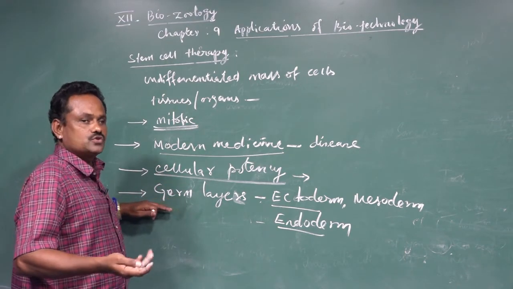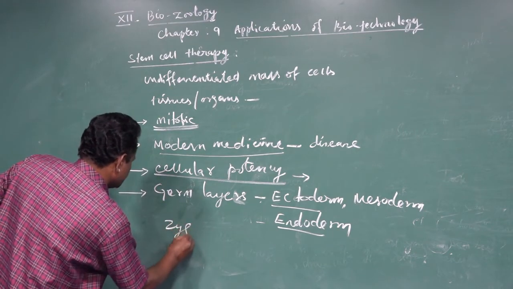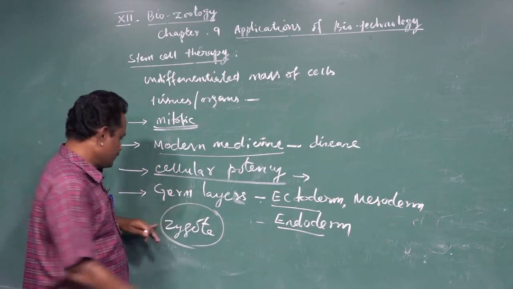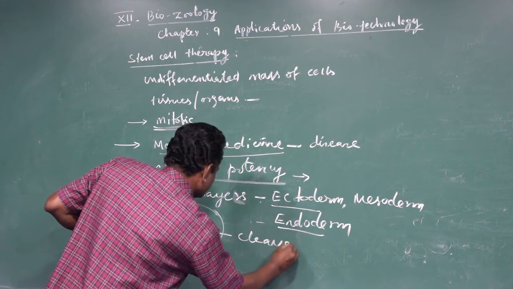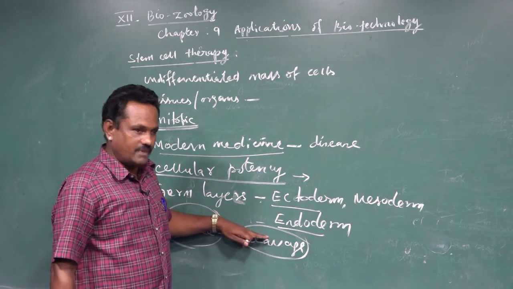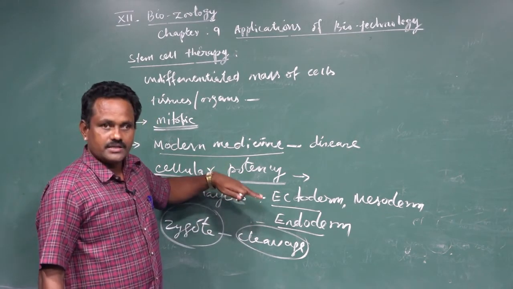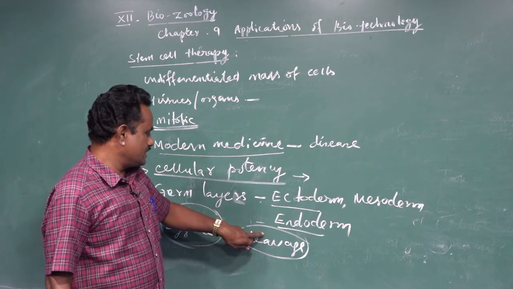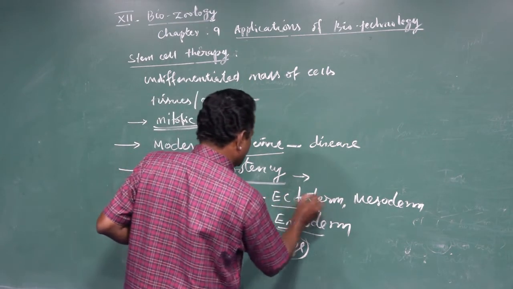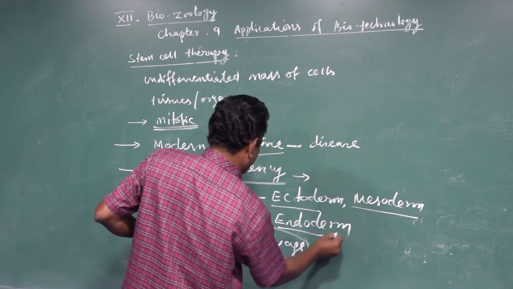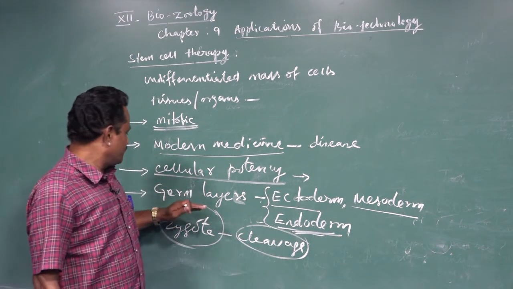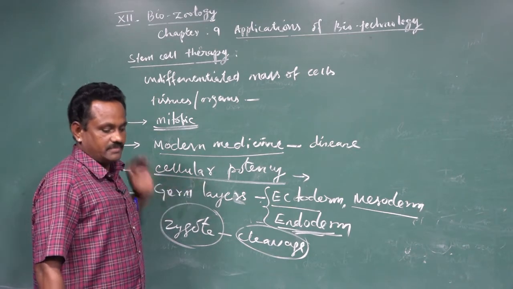When the gametes are fused together to form a zygote, the zygote undergoes continuous mitotic cell division. What we call this is the cleavage process. After the formation of many blastomeres, they undergo morphogenetic changes and develop into a gastrula. So in the gastrula, we can see the three germ layers called ectoderm, mesoderm and endoderm. All the stem cells are derived from these three primary germ layers.